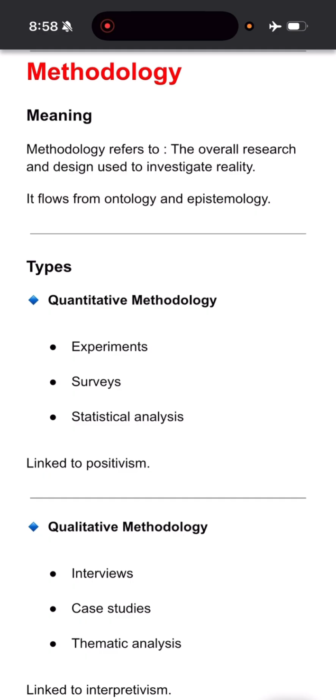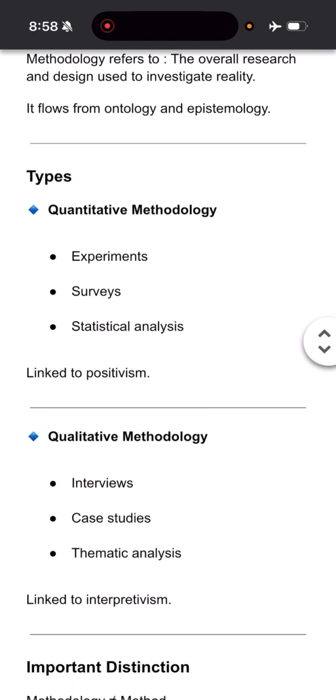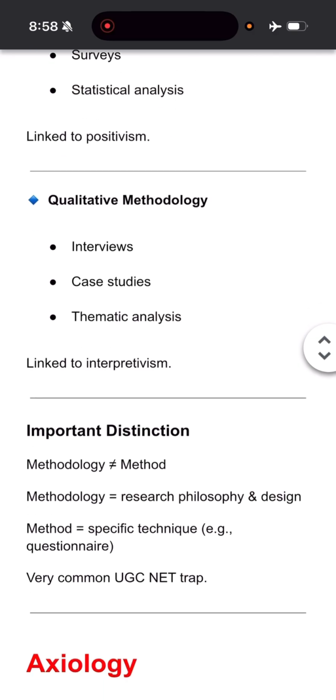But if the ontology is relativist and the epistemology is subjectivist, then the methodology will be qualitative. So this is how methodology depends upon what ontology we have chosen and what epistemology has been chosen.